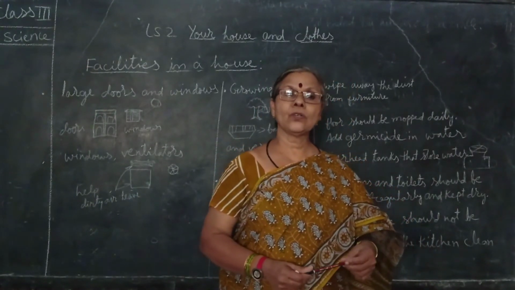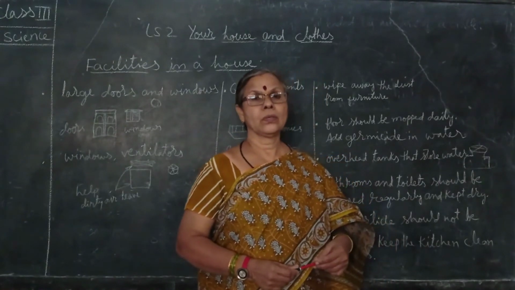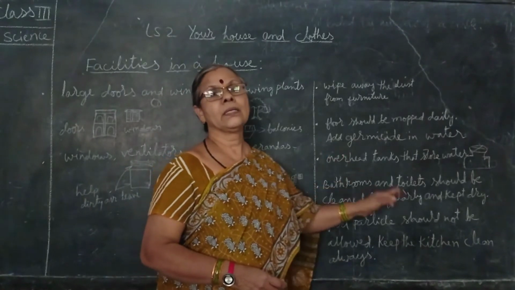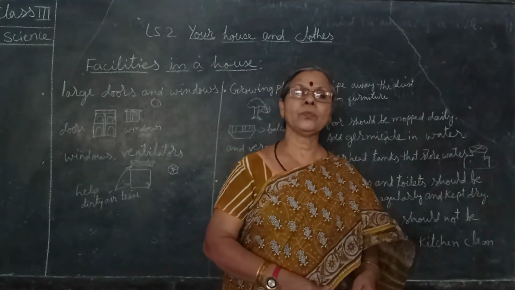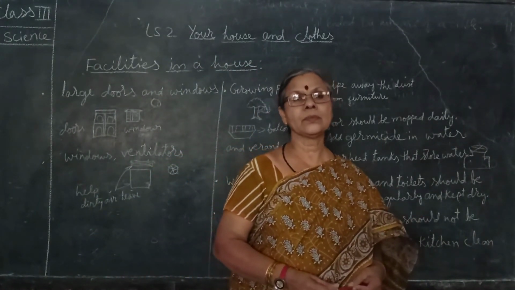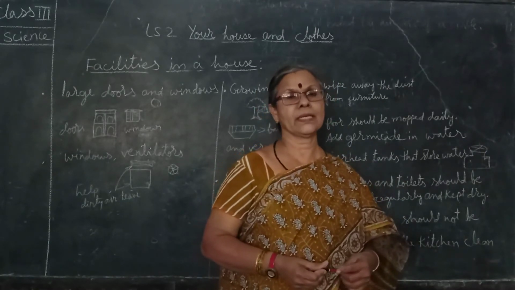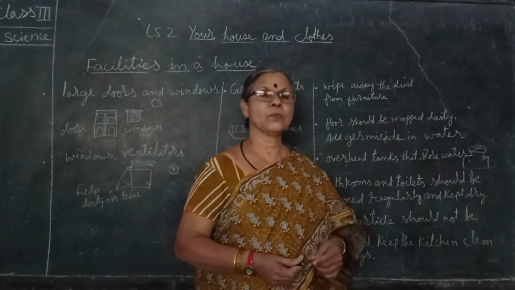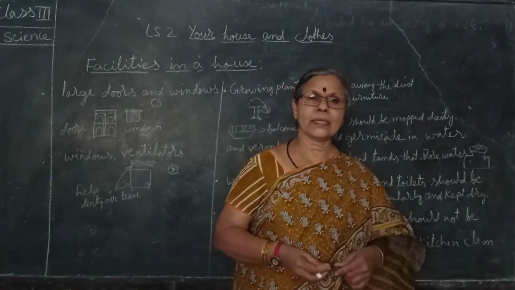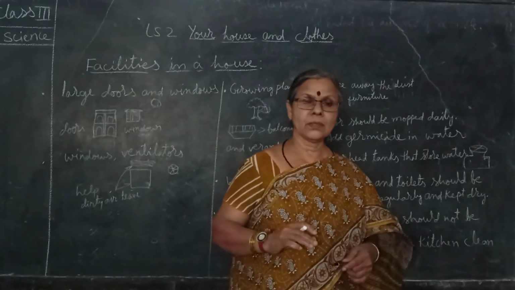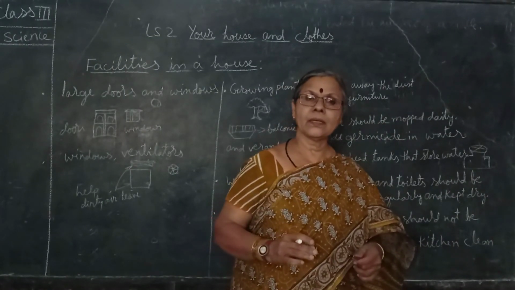Kitchen. In the drawing room also, we have to keep it clean. Mopping and all that we have seen. Then coming to the kitchen. Kitchen should always be neat and clean. Kitchen platforms are there, kitchen shelves are there. Gas stoves are there, that also we have to clean after cooking everything. So remove everything and keep it.